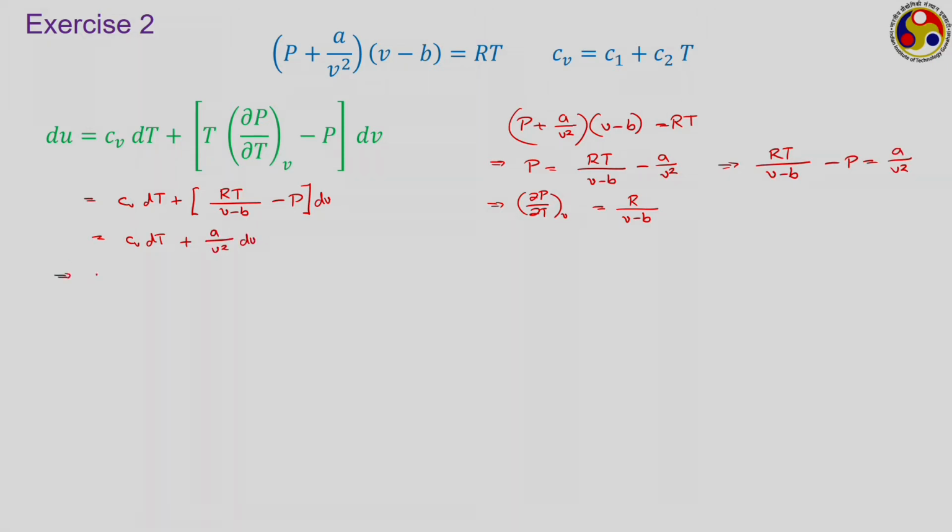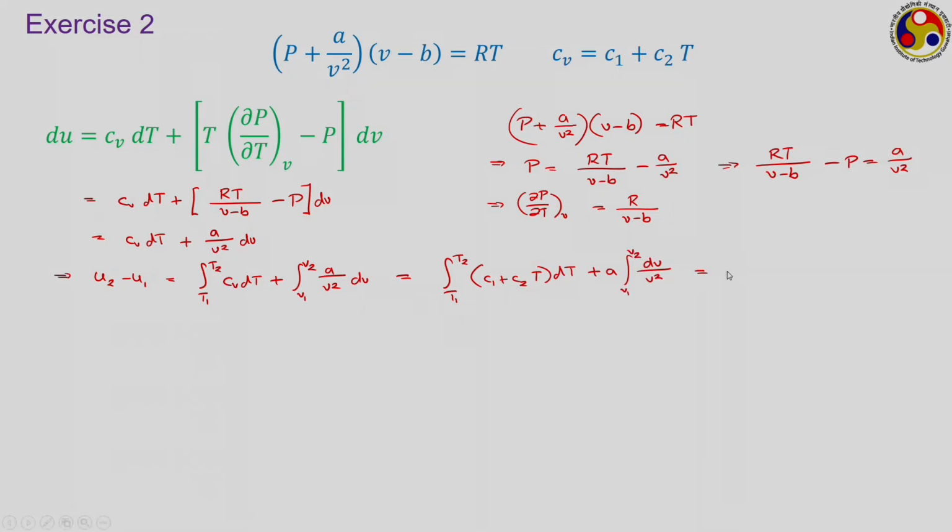Therefore, for a change of state from 1 to 2, the change in specific internal energy U2 minus U1 will be equal to integral T1 to T2 Cv dT plus integral V1 to V2 A upon V square dV. Now, if we put the expression for Cv here, then we have integral T1 to T2 (C1 plus C2 T) dT plus A into integral dV upon V square from V1 to V2.